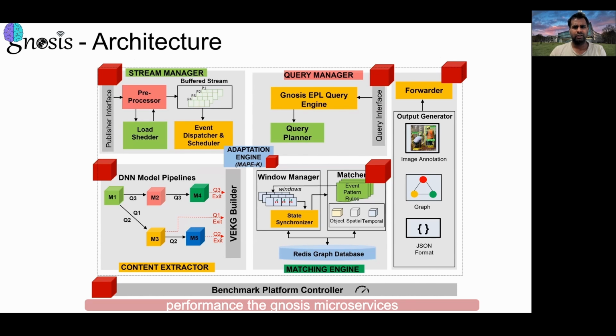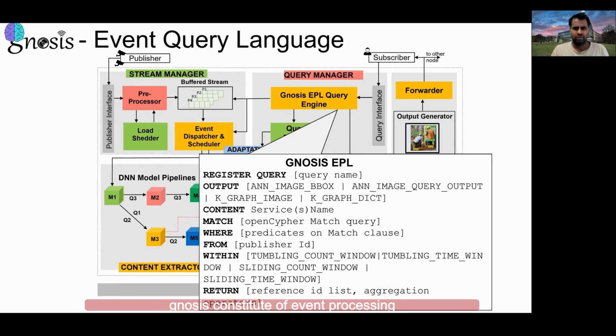The GNOSIS microservices communicate through a messaging service. GNOSIS consists of an event processing language, which is built over the OpenCypher query language. This allows users to write SQL-like declarative query syntax.